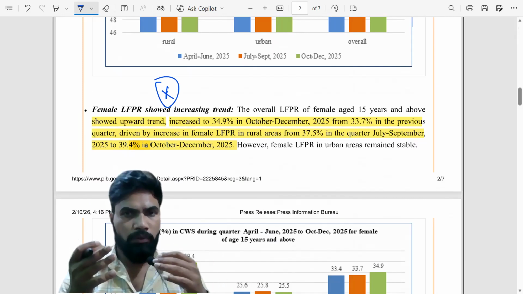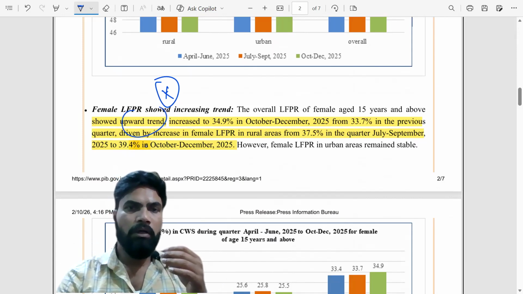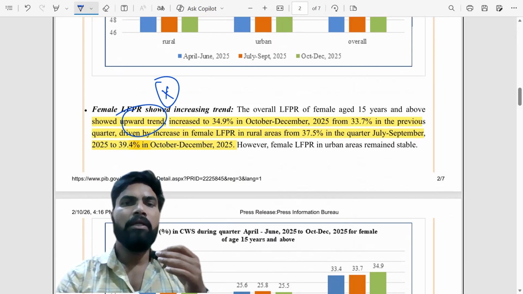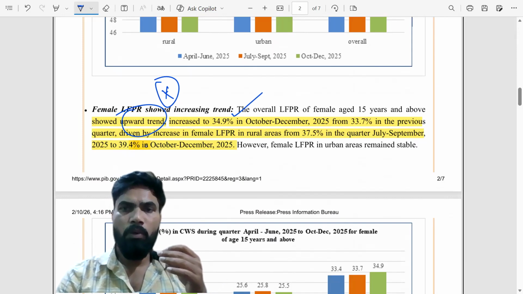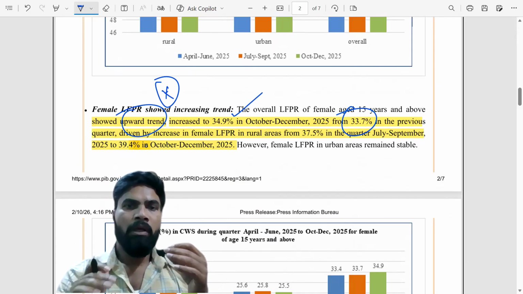So one positive thing is that this survey is saying that the female labor force participation rate showed an upward trend, increased to 34.9% in the October-December quarter, compared to 33.7% in the previous quarter, the second quarter.